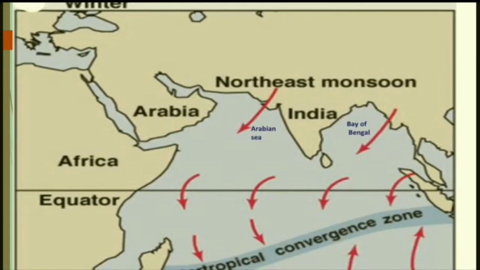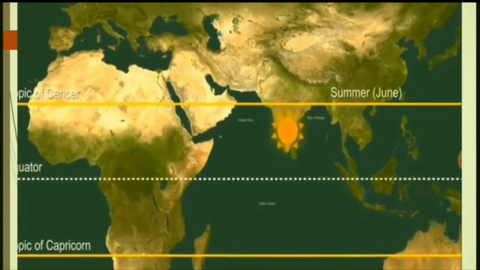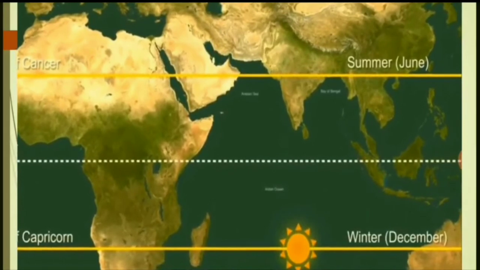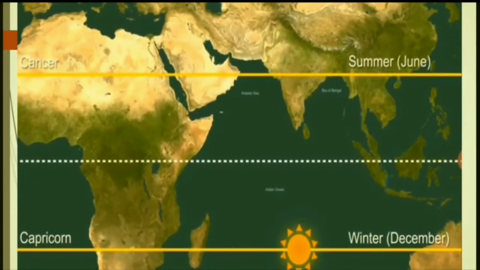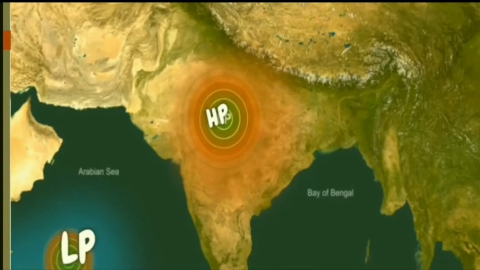Why? Because the land has developed a high pressure, and this is because it has received a lot of rainfall. The land has cooled down and the sun rays have migrated from the Tropic of Cancer towards the equator and from the equator to the Tropic of Capricorn. Now this is the movement of the sun from the Tropic of Cancer to the equator to the Tropic of Capricorn. So because of that, the land has developed high pressure while water has developed a low pressure region.